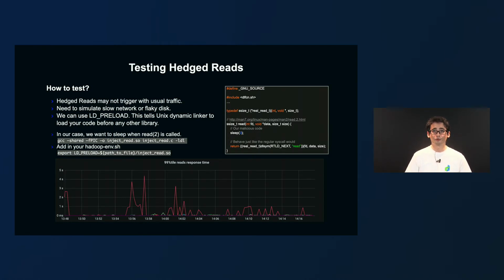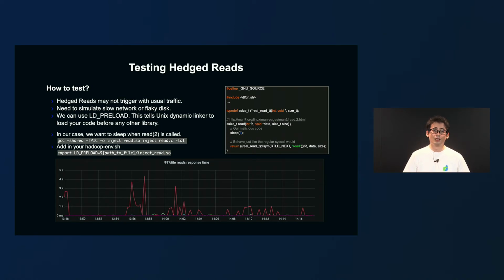In normal conditions, we are not going to have any flaky disk or any latency issue. We need to simulate those scenarios, and we chose to use something called LD_PRELOAD. This tells the Unix dynamic linker to load your code before any other library. So we made a small C code that injects a small sleep before the actual read to disk happens.